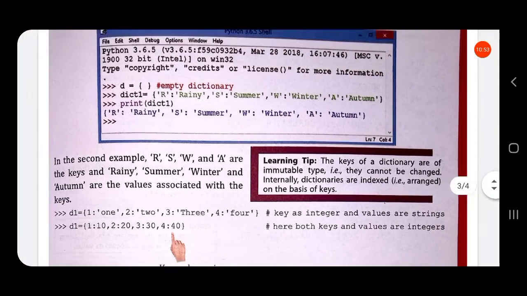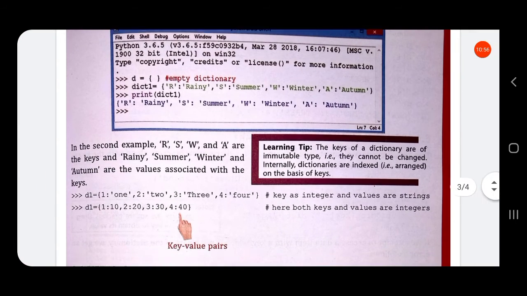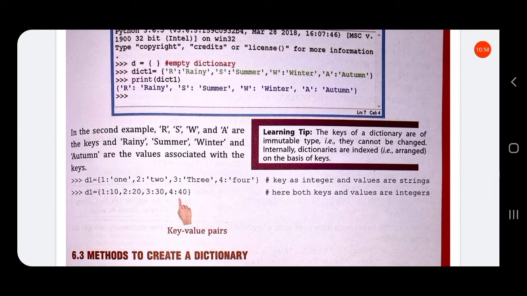Dict1 will print this dictionary. In the second example, R, S, W and A are keys, and rainy, summer, winter and autumn are the values associated with the keys.